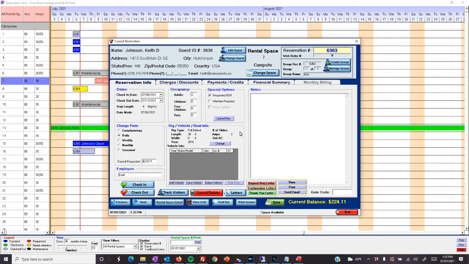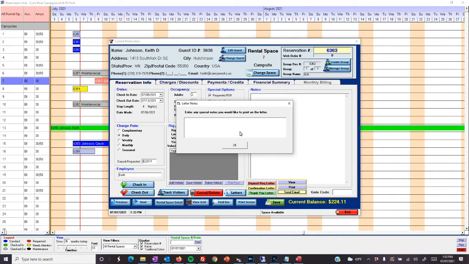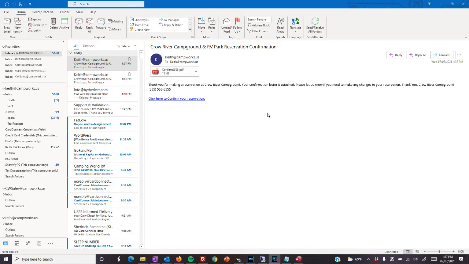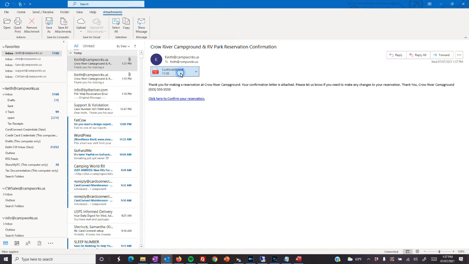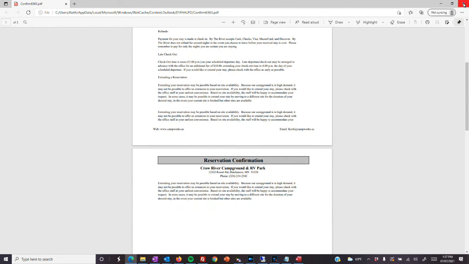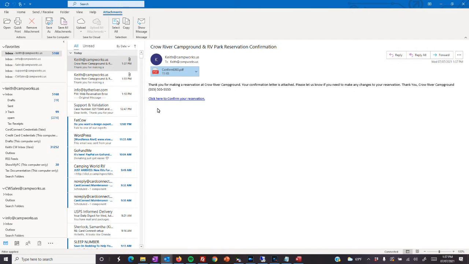So when you send the confirmation letter, I'm just going to send this email confirmation letter. Okay, so now this letter was sent. Now let's go look at that. I've sent it to myself. Now when I open this reservation in my email as the guest receiving it, the confirmation letter is attached, which is just the normal confirmation letter. And then there's a new link at the bottom that says click here to confirm your reservation.